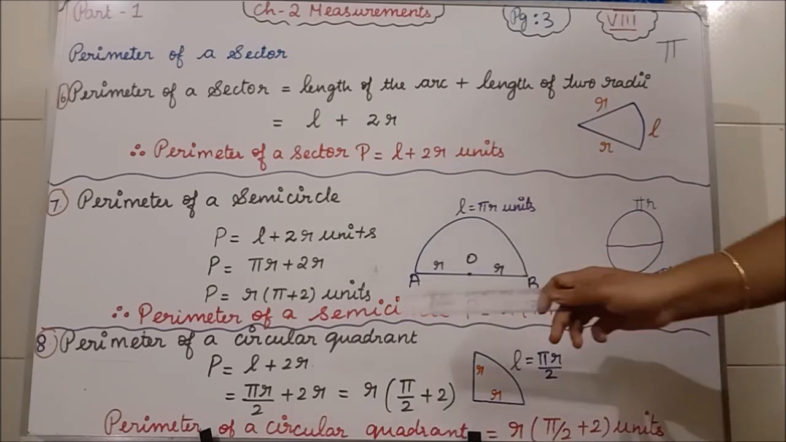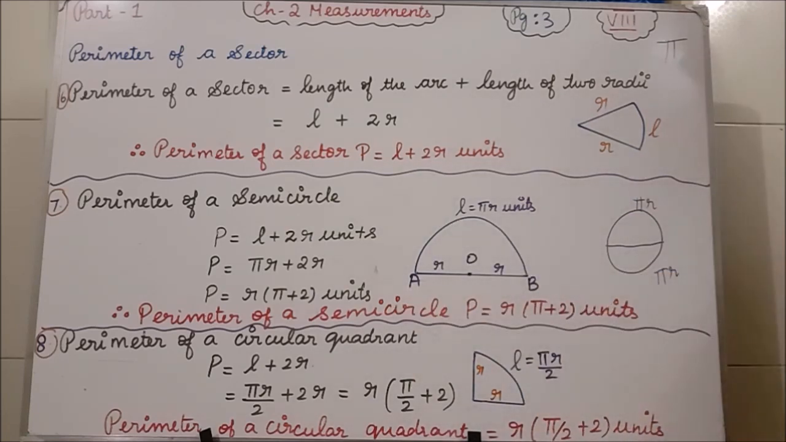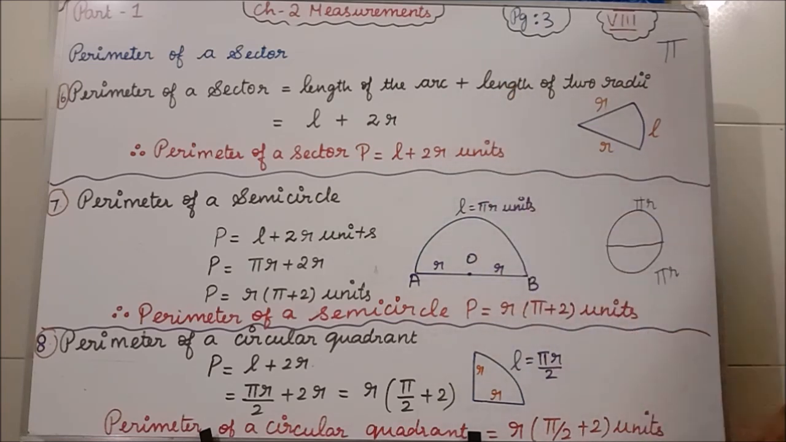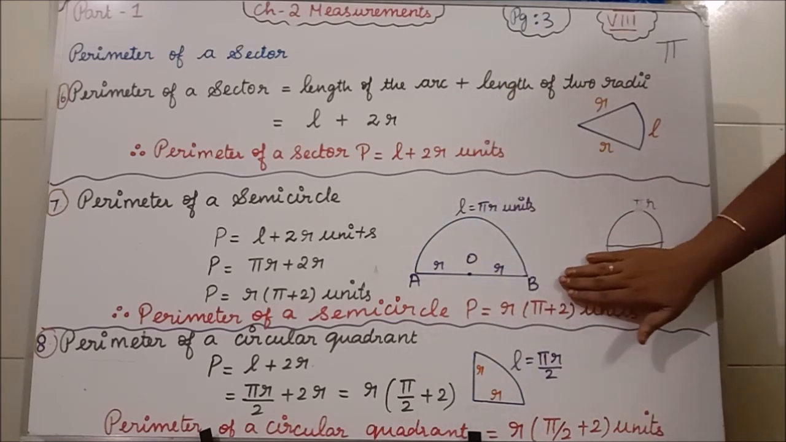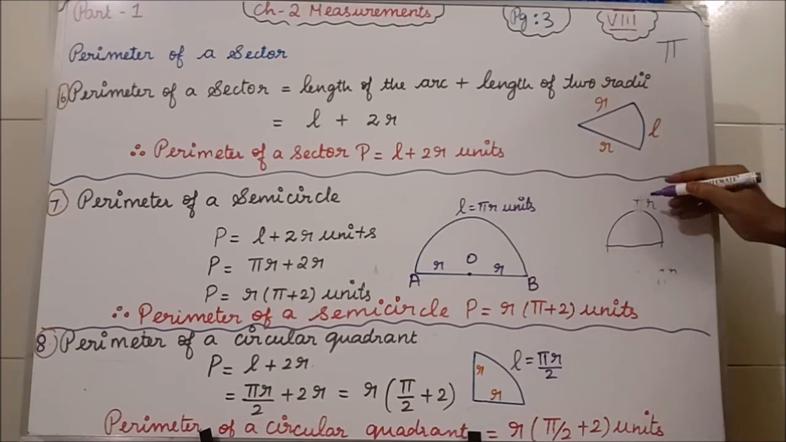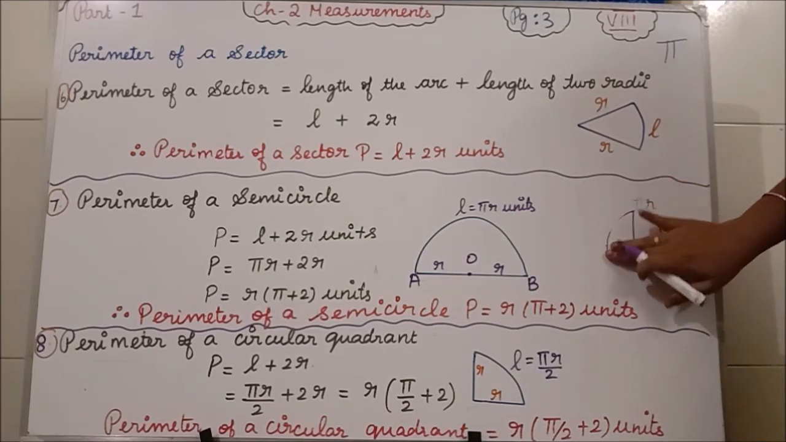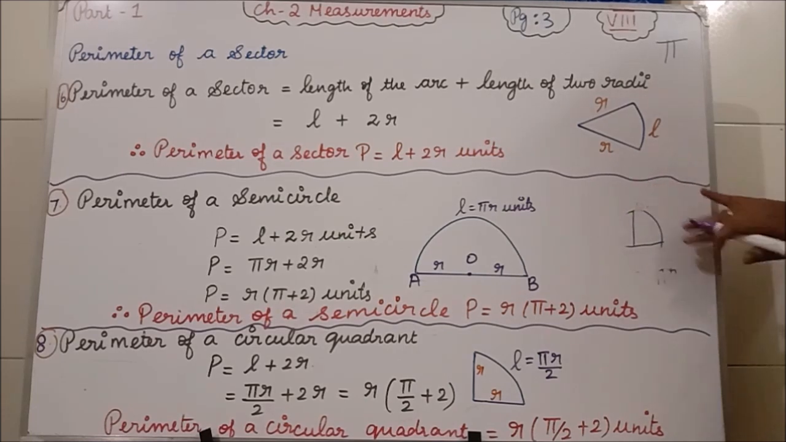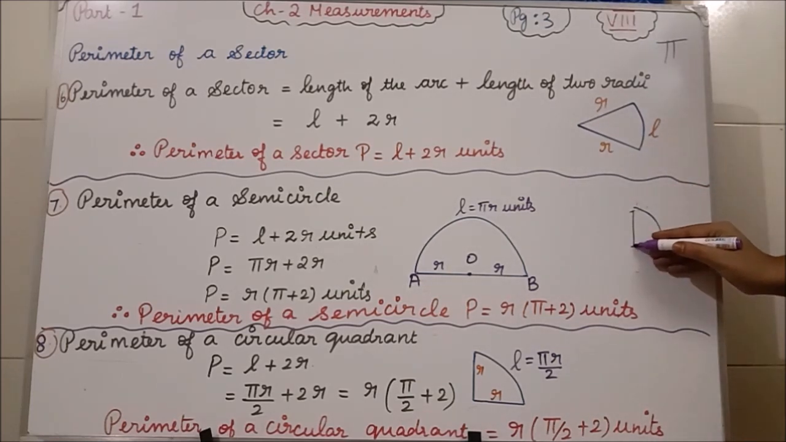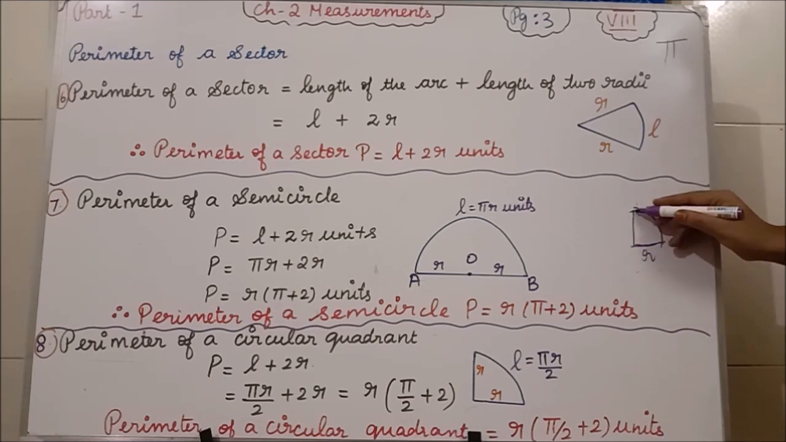Now we will see the eighth formula: perimeter of a circular quadrant. Quadrant means what? The half portion of a semicircle is the quadrant. So already we are having the semicircle, and then in that semicircle we are making the half. So that is the quadrant. Will you be able to understand? Clear?